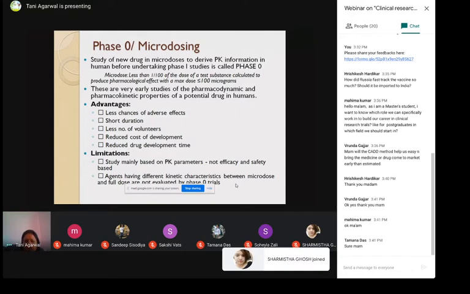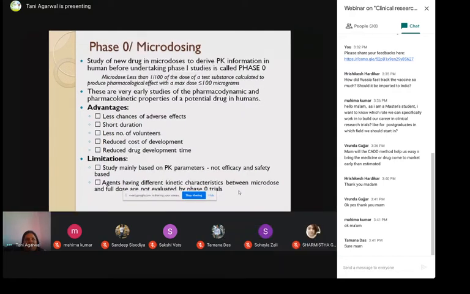Very few participants, sometimes even 2 to 5 participants, are recruited for this, and it has a very short duration, maybe mostly within a month, this phase is over. There are fewer chances of adverse effects because you're already using it at a much lesser dose. You can see that there is a word that has been used, PK parameters or PK information.